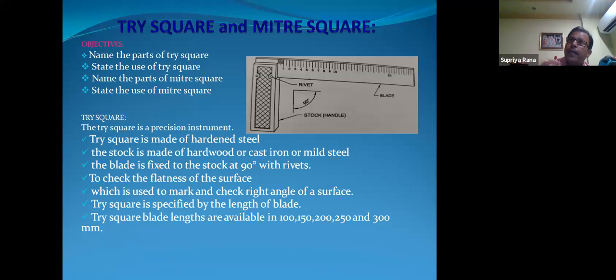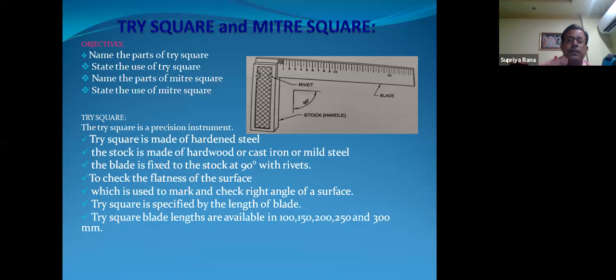So to take any right angle, or to mark a right angle, we can use the tri-square, but it is very precise. We also have to take safety precautions. It should not be struck against others, like a hammer; it should not be used that way. So the tri-square is a precision instrument because it is fixed with a 90-degree blade and stock. It has several types of applications in carpentry work.